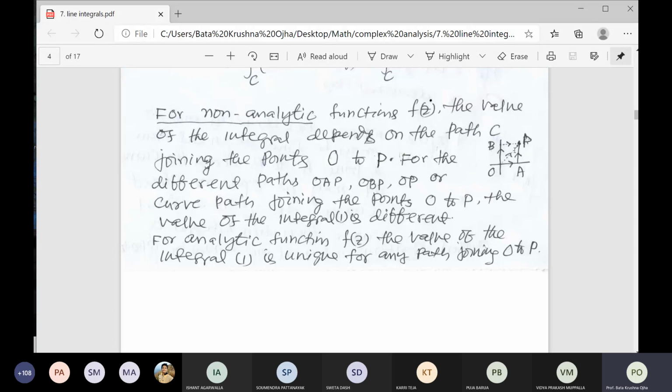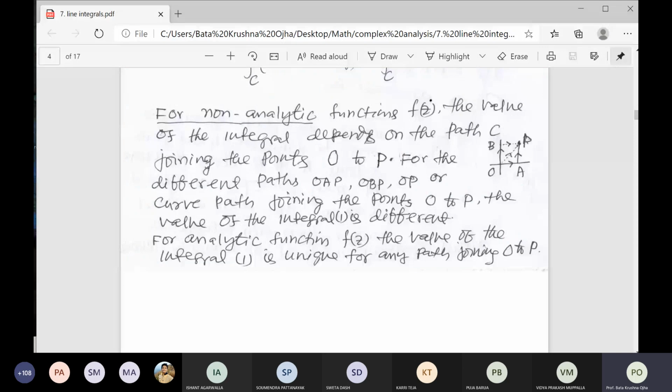If the function is non-analytic, the integration of the function f(z) from O to P gives different results if you go through the line segment OP directly, or through the second curve O to A to P, which gives another result. The third curve, O to B, B to P, also gives a result. All three are different results.